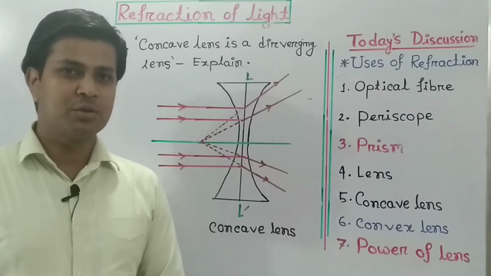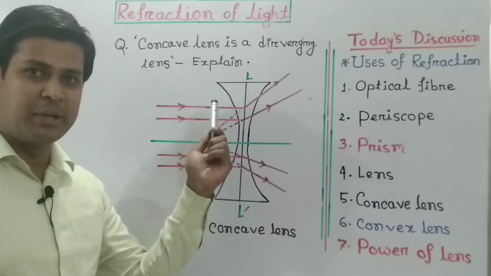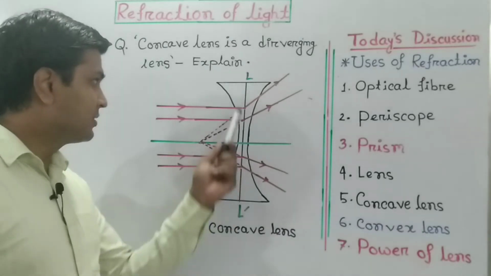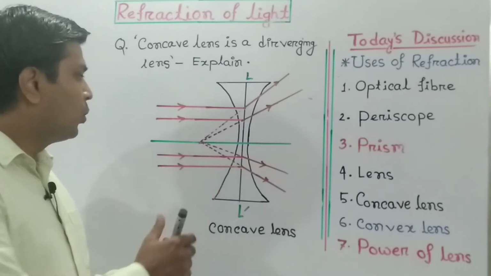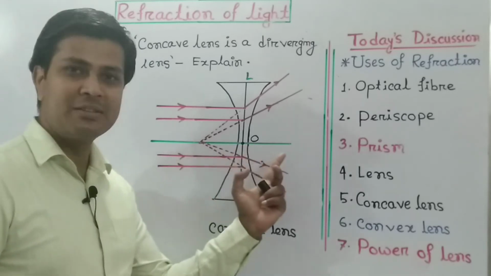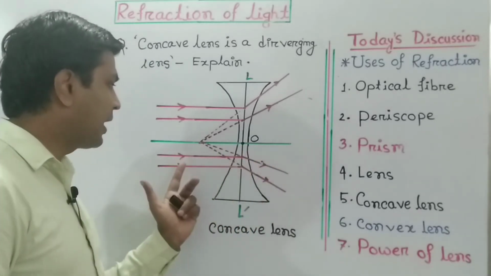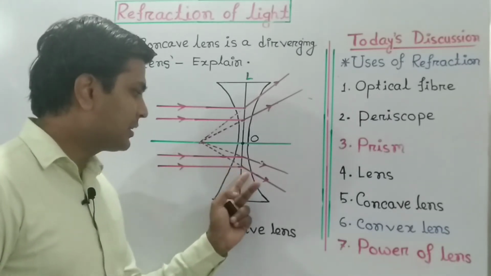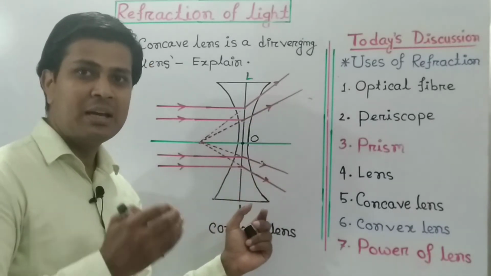The second comprehension based question is, a concave lens is a diverging lens. Explain. In that figure you can see a concave lens. Here L prime is a concave lens, O is the optical center, and the straight line passing through the optical center is called the principal axis. Here you can see parallel beams of light fall on the lens and refract in that way. The refracted rays do not meet together.